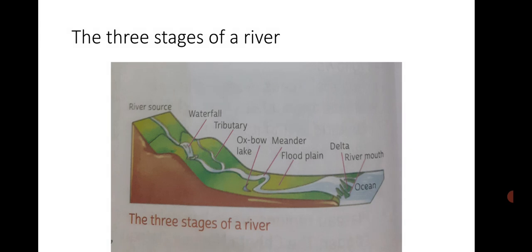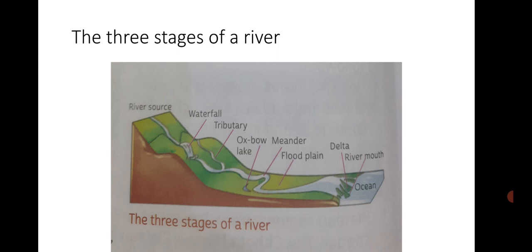So now we will discuss the three stages of a river. The first stage of the river is its youthful or upper stage. The steepness of the mountain makes the river flow down at great speed, cutting through rocks. When rivers flow down the mountains, because of the steepness, they flow at a very high speed, and as a result, they cut through the rocks and form V-shaped valleys,